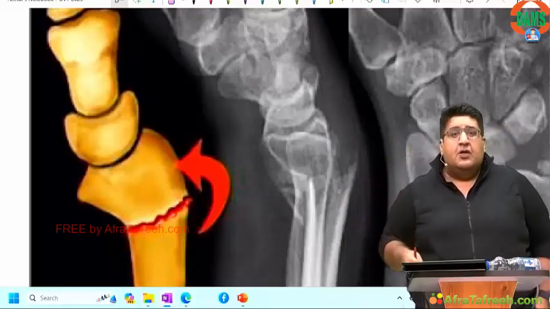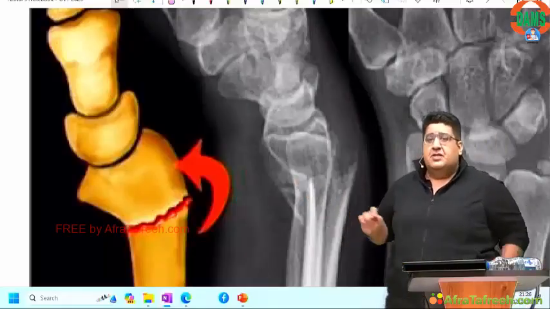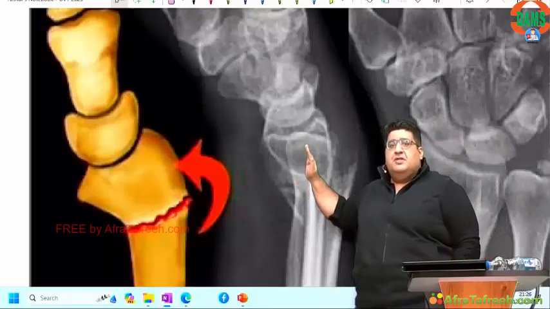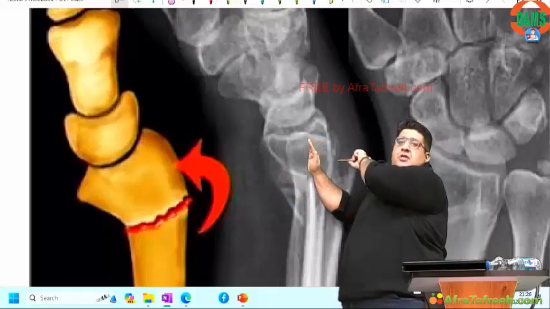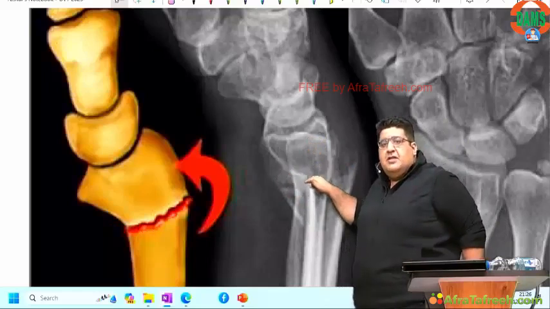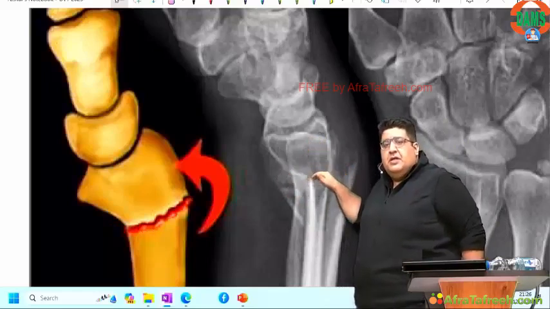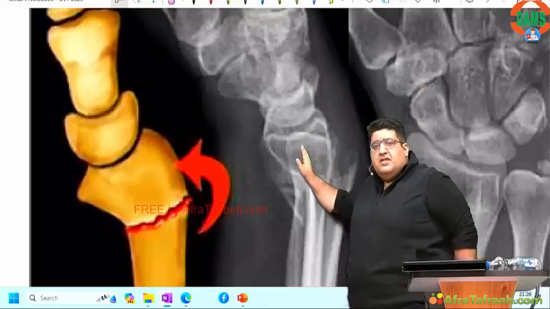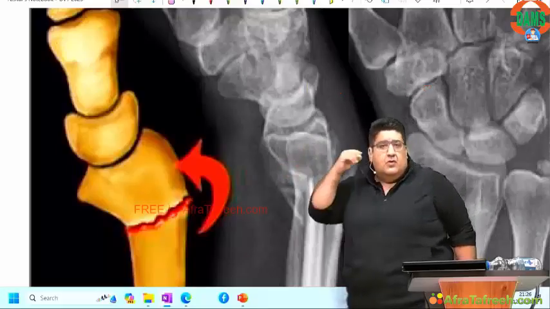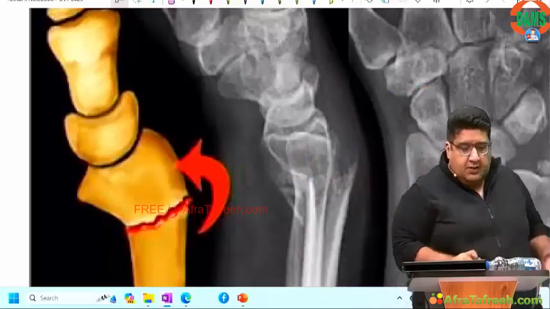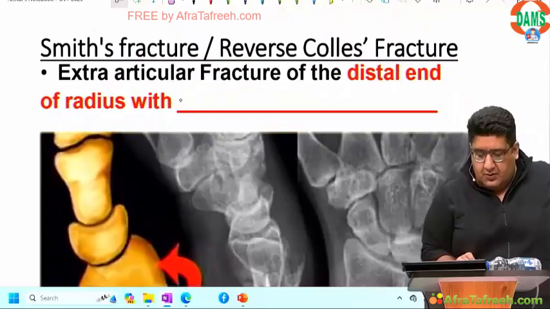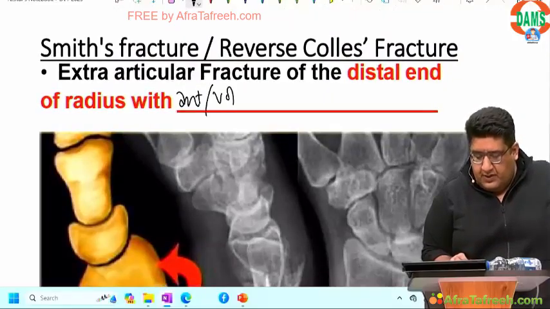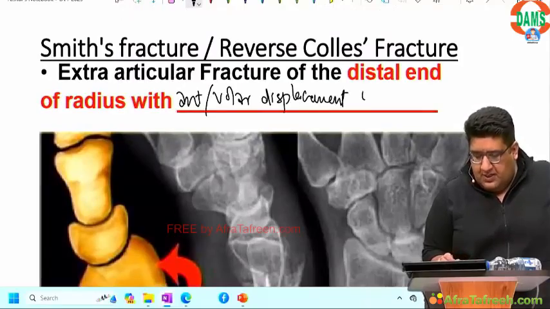So if you see this X-ray, it is positioned like this. Which side is anterior, volar? Which side is posterior, dorsal? Do you have a fracture at the distal end of the radius, away from the wrist joint, extra-articular? Yes. Where is the distal fragment going? Anteriorly, volarly. So this fracture is called Smith's fracture, also called reverse Colles fracture, with anterior oblique volar displacement of the distal fragment.